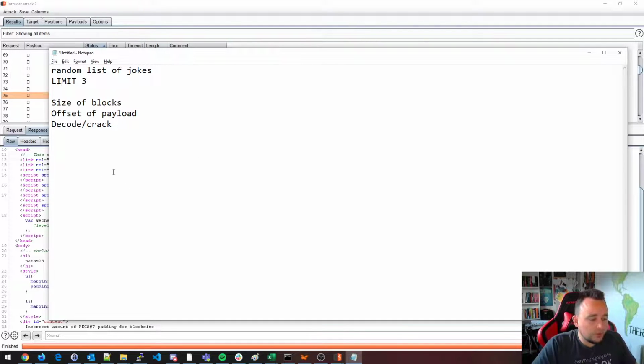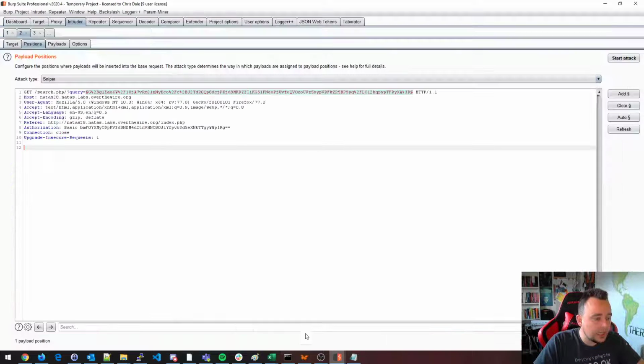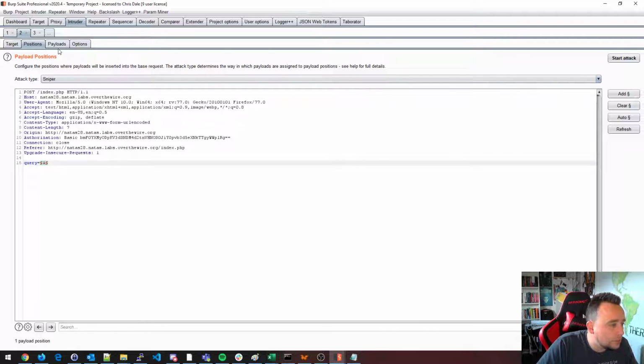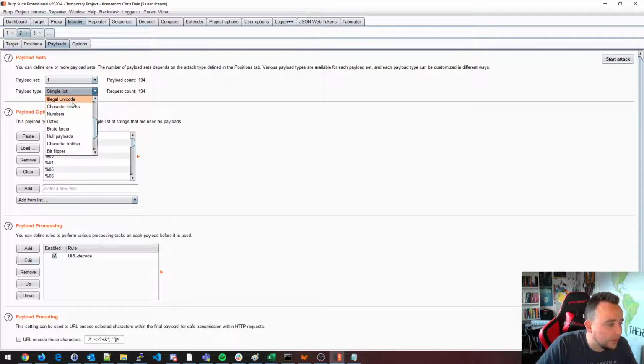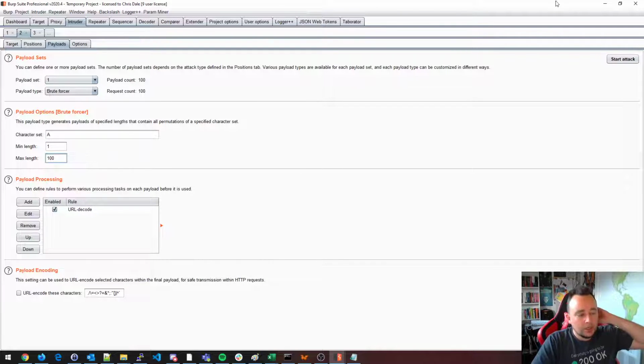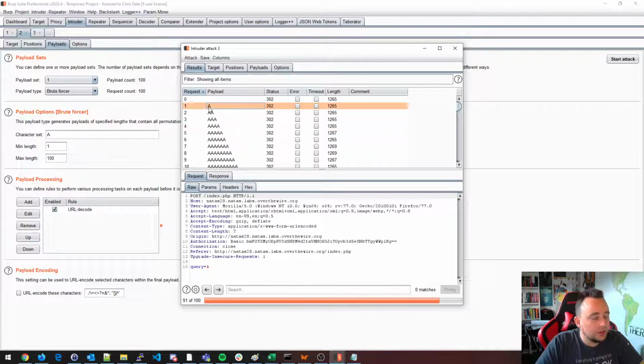In order to determine the size of the blocks, we will basically input a lot of data and see what we get out of it. So here we'll go back to the post and we'll do a brute force payload. Brute forcer here, capital A, minimum length 1 to 100. And this will basically cause my script here to just send 1 A, 2 As, 3 As, 4 As.